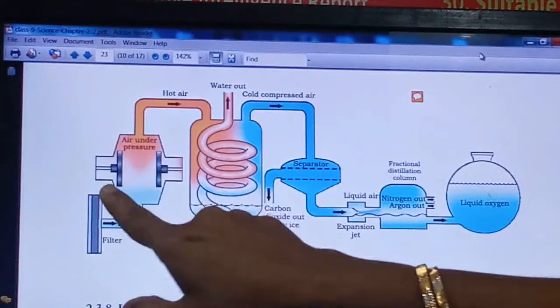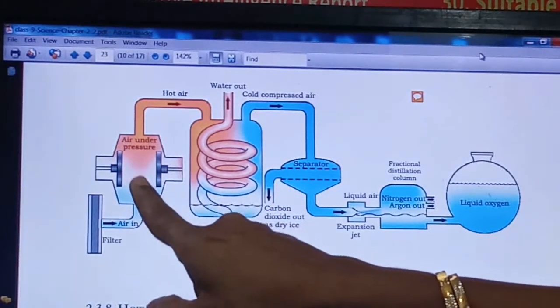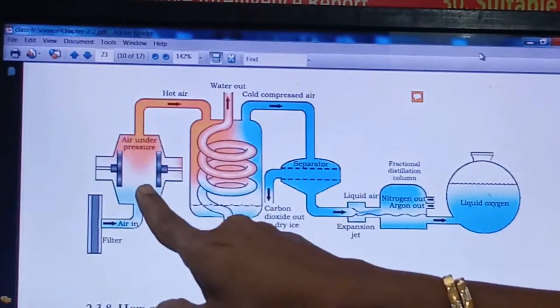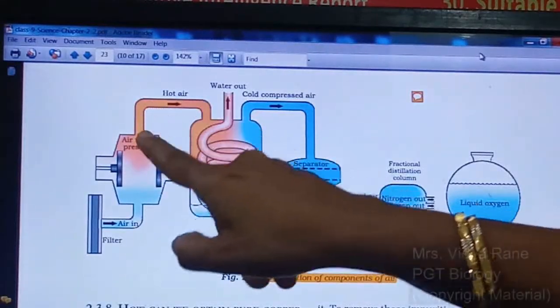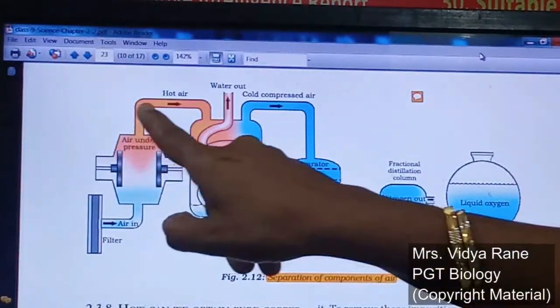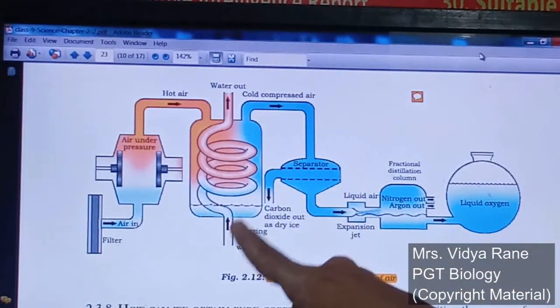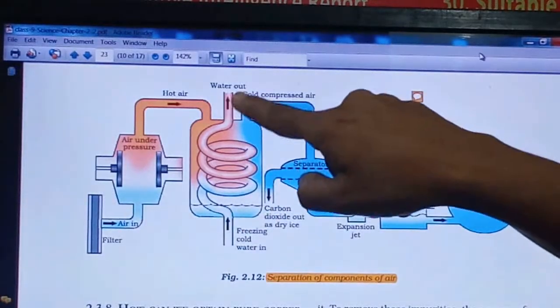Whenever the pressure is increased, automatically the air's temperature will increase. So under high pressure, hot air will come out from this chamber and enter this chamber, right? Here you can see one inlet and one outlet.